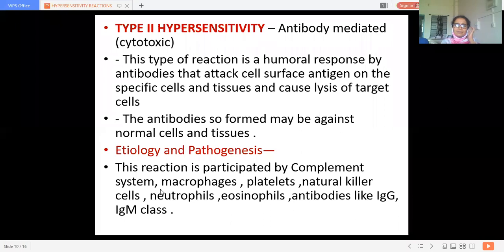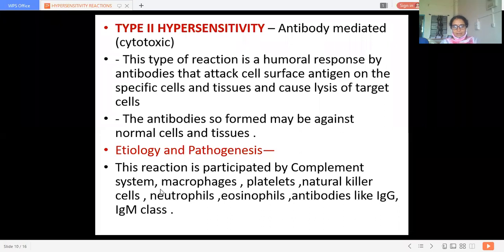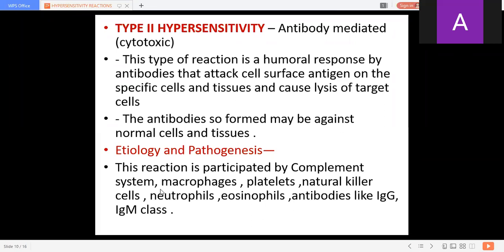Complement is nothing but a heat labile protein. Yes, it is a protein molecule which acts on one side as complement, and on the other side it kills that particular cell, causing destruction of the cell. So the complement system takes part in this particular reaction.